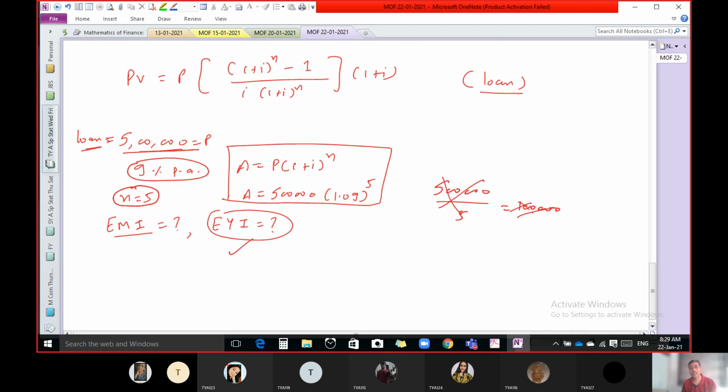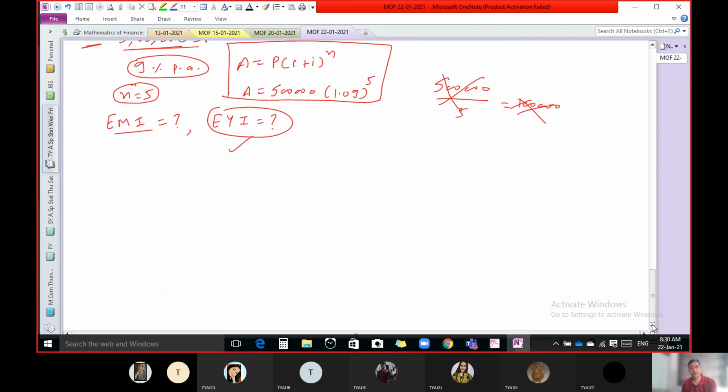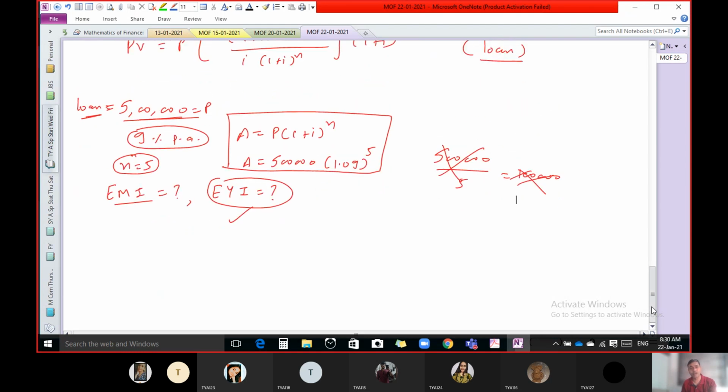So how to calculate that? For that you have to use the concept of present value of annuity, and if nothing is mentioned, we have to consider that we pay at the end of the year. So we have to use the formula for present value: PV = P[(1 + i)^n - 1] / [i(1 + i)^n]. This is the formula.